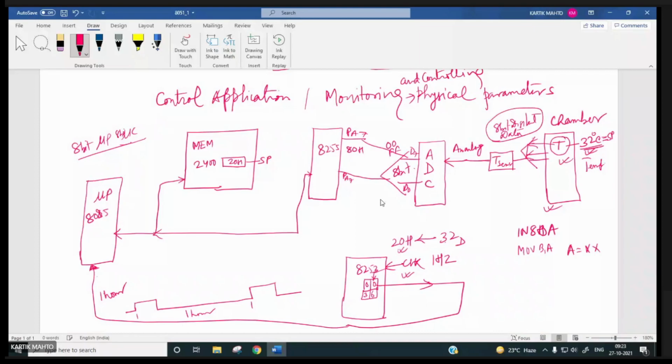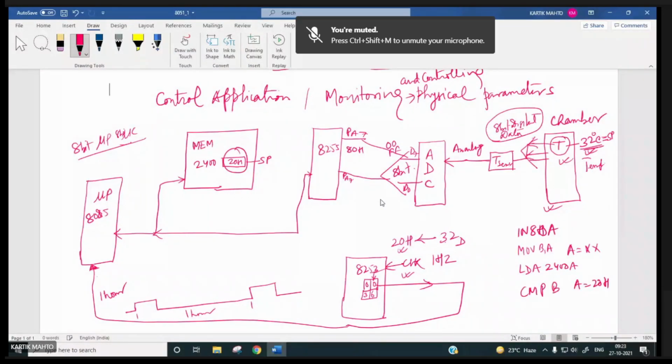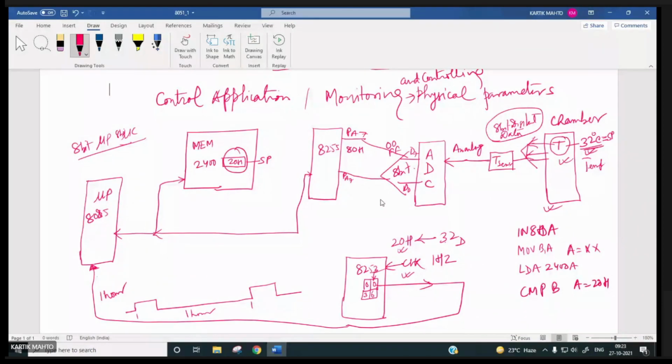Then you will load what? This set point. How much is this set point? LDA 2400H. So A will now be 20H. Now you will do what? Compare B, right? You will compare the set point with this B register content, which is XX, produced by this ADC based on this temperature.